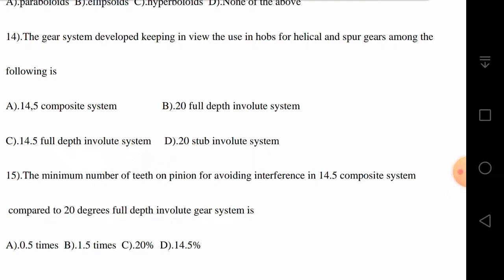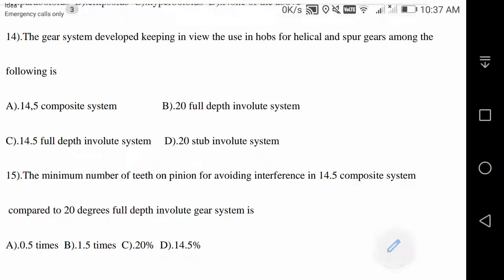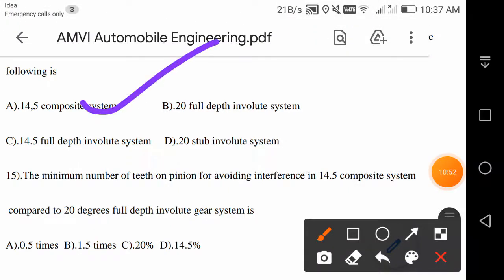So definitely the bits are going to be very confusing. Those who have studied the subject thoroughly and have a clear-cut idea about it can answer correctly. They can only choose the correct options. Here the answer is actually A, 14.5 composite system. That is the correct answer.